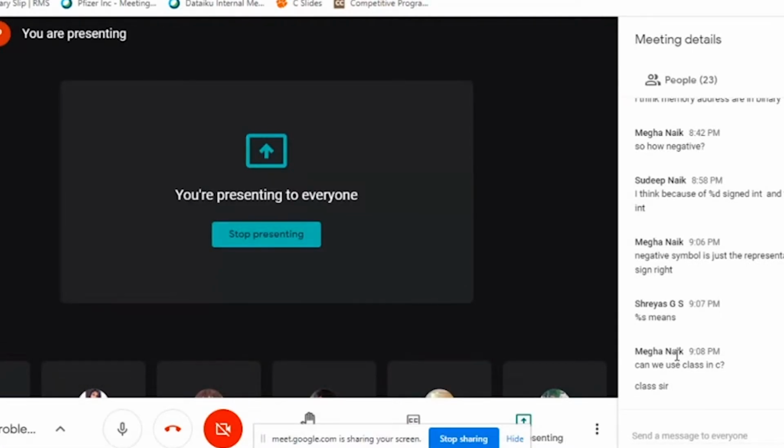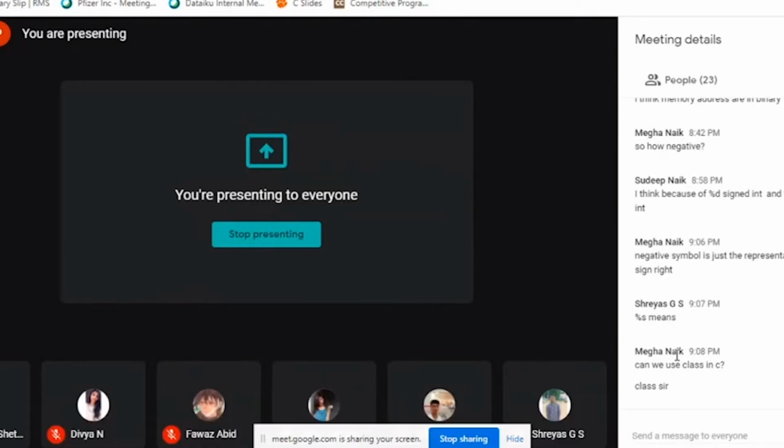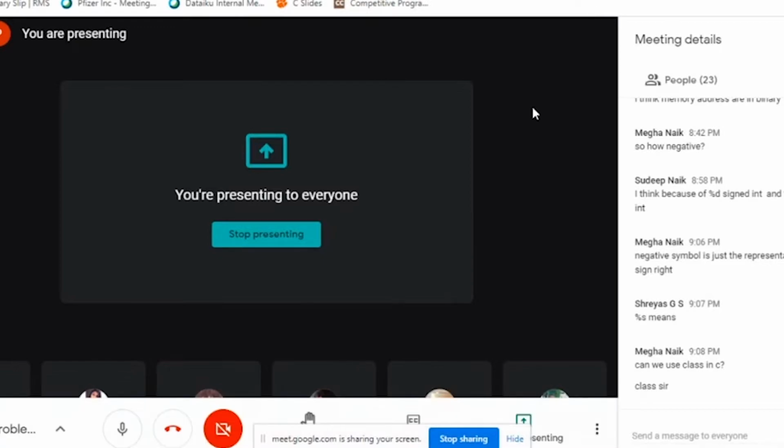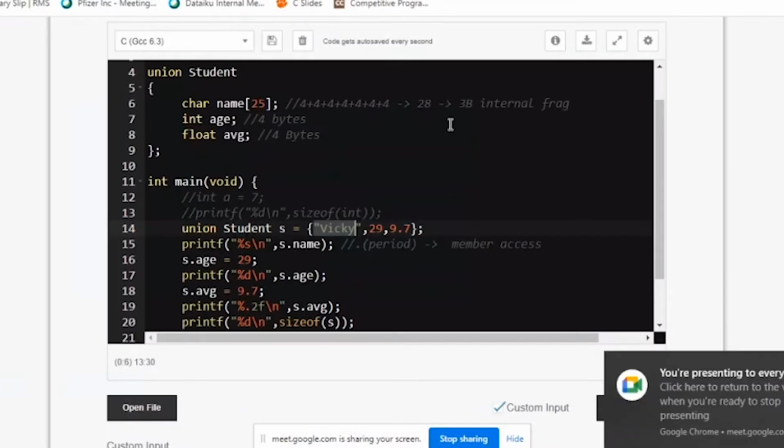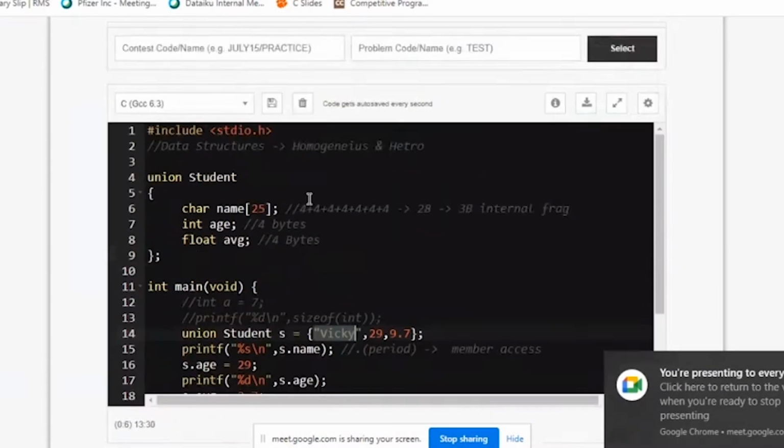I think I was telling about structure, so you're trying to relate it to class. Yeah, but the difference is class can have functions, but structure cannot have functions in it. Structure can only have data, that's it. It cannot have functions, but class can have functions. It's for C++, I'll not confuse it by going to that topic.